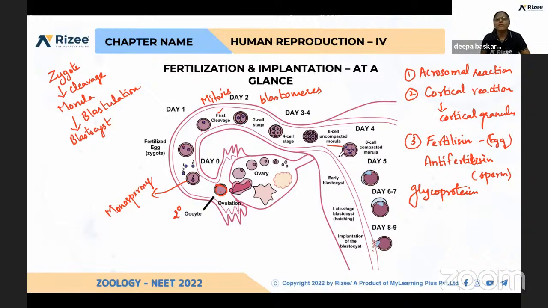Day-wise, it is given clearly in this picture. Please go through that. From day 1 to day 5, the blastocyst is formed. It will take around 8 to 9 days, at least 1 week, not less than 1 week, for implantation to happen. After that, this blastocyst is converted into gastrula. I will explain what a gastrula is. This process of conversion of blastocyst into gastrula is called gastrulation.